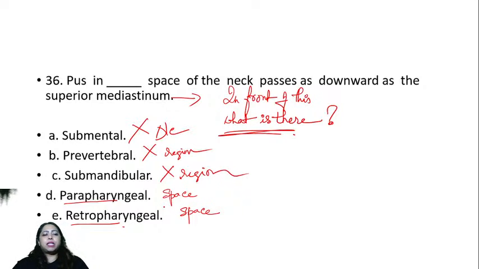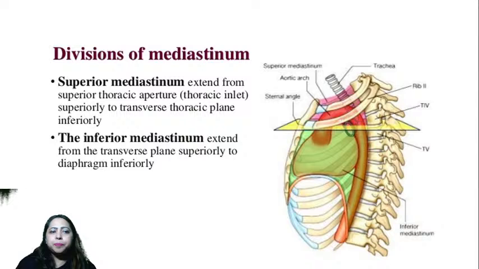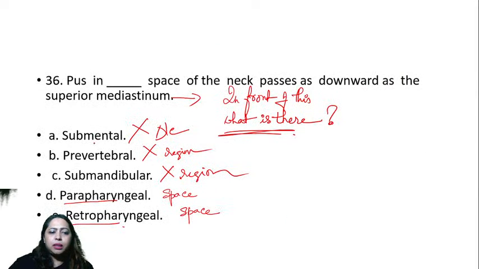Tanzil says it is retropharyngeal. How many of you say parapharyngeal? Let's see what is the answer. So now you can see that the pharynx is right behind this region. You have the trachea, and right behind that will be the esophagus. On either side is the parapharyngeal space. And the answer here is, the pus in the space of the neck passes as down as superior mediastinum. The answer here is E, that is retropharyngeal.